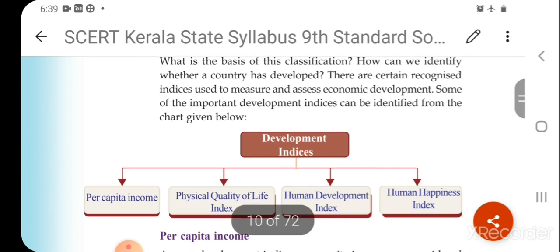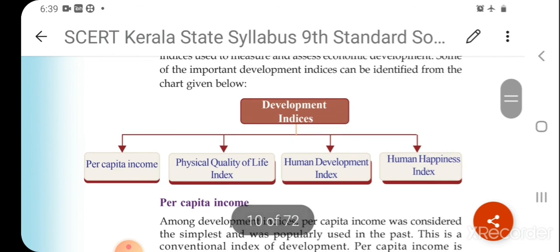Let's see which are the indicators that show the development of the country. Here four indicators are given as the development indices of the country. The first one is per capita income. The second one is the physical quality of life index. The third one is the human development index, and the fourth one is the human happiness index. These are the four indicators that show the economic development of a country.